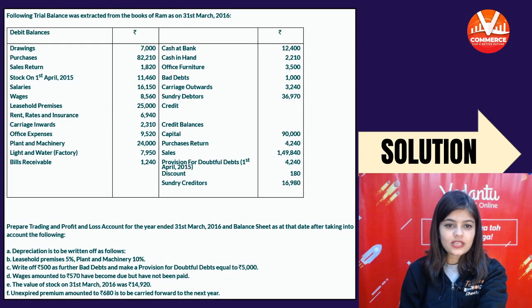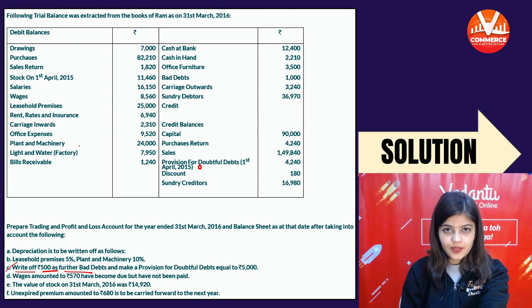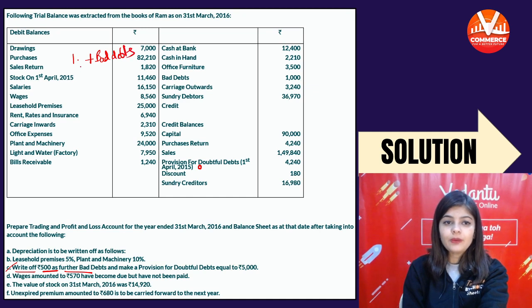The next adjustment is write off 500 as further bad debt. Further bad debt will be added to the bad debt in the P&L, and you will subtract from debtors. So bad debts में add कर देंगे.